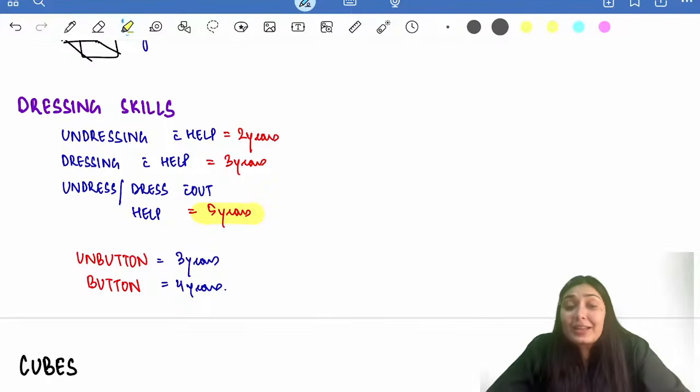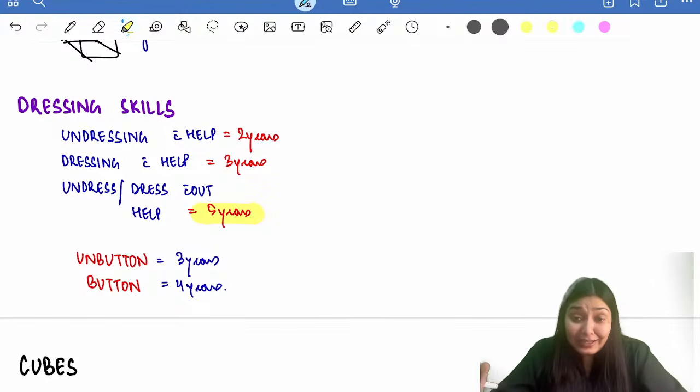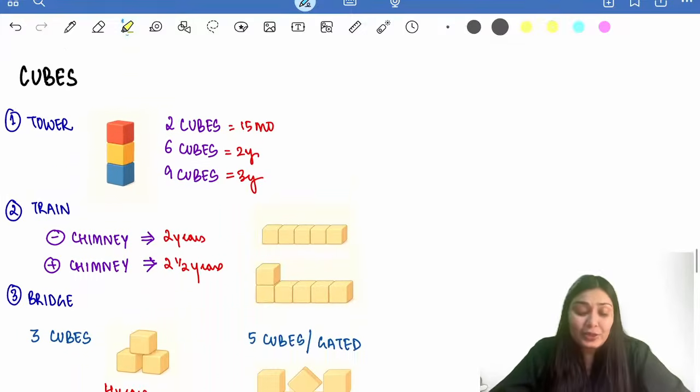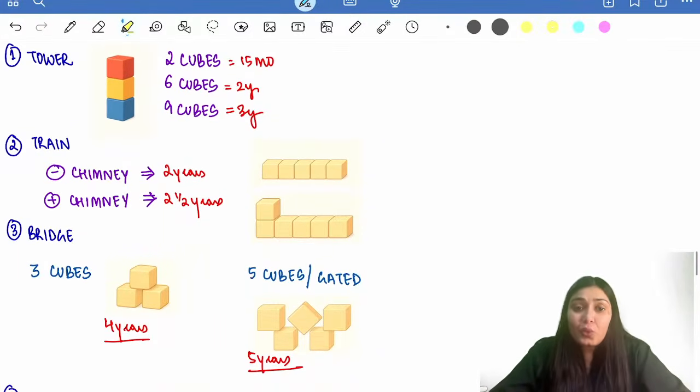Also, while we are discussing this fine motor function, one such assessment of fine motor function is by the help of cubes. If you have given your final year pediatrics exam, practical exams, or you're planning to give one, I know you have this developmental assessment kit that has cubes, different cubes. So how do we assess the developmental age of the child by these cubes? So there's a story that I want to tell over here.